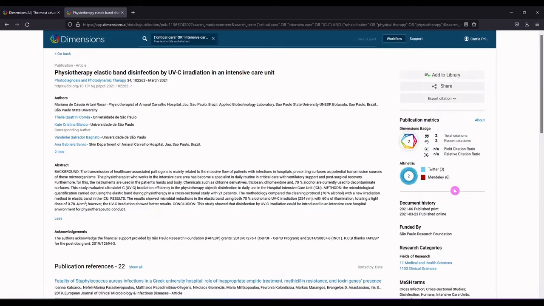We have some metrics over here. I'm not sure exactly what the Dimensions badge is. I'll have to look into that. But it's showing us that there have been 2 total citations, 2 recent citations, and not yet enough data to make any ratios or metrics.